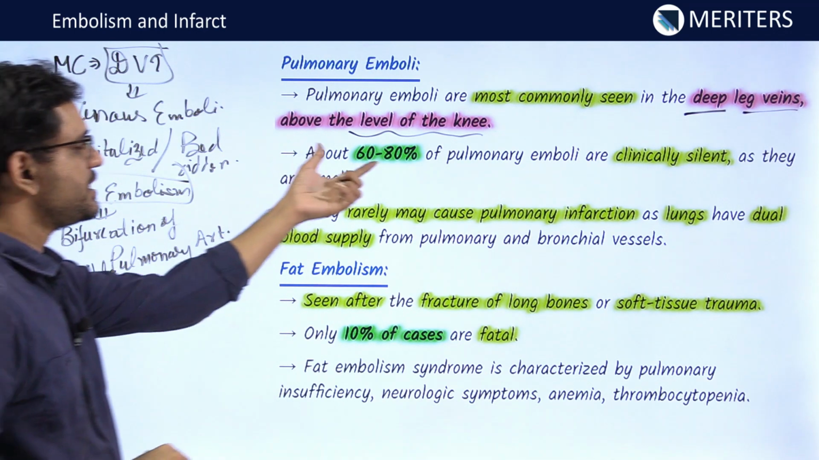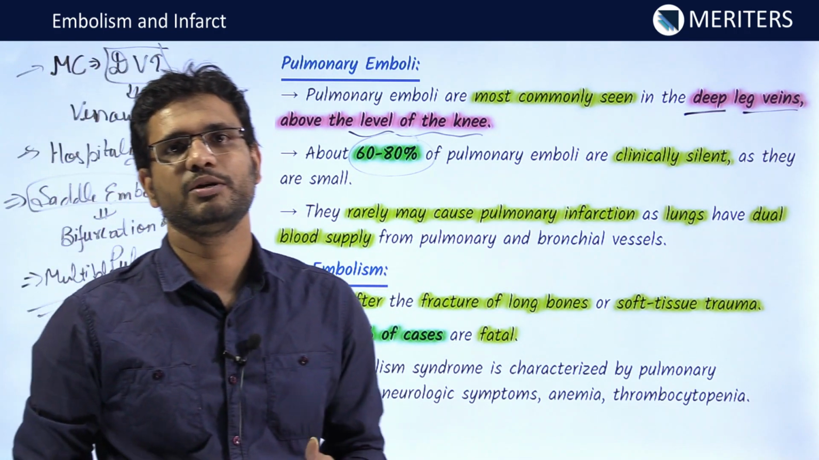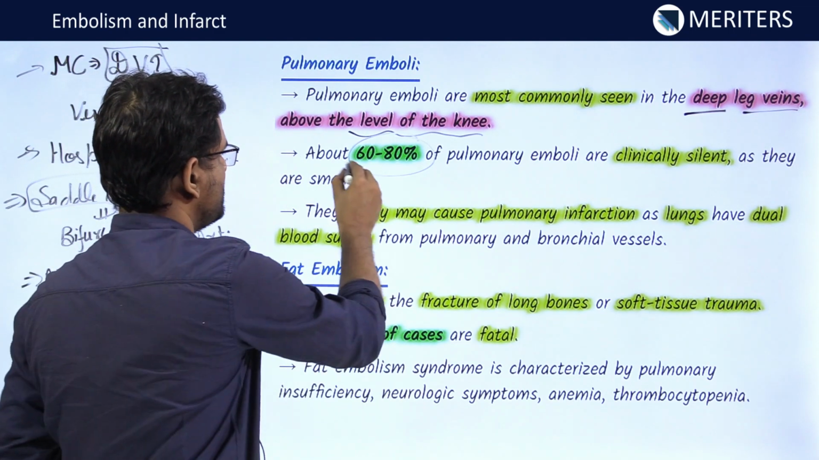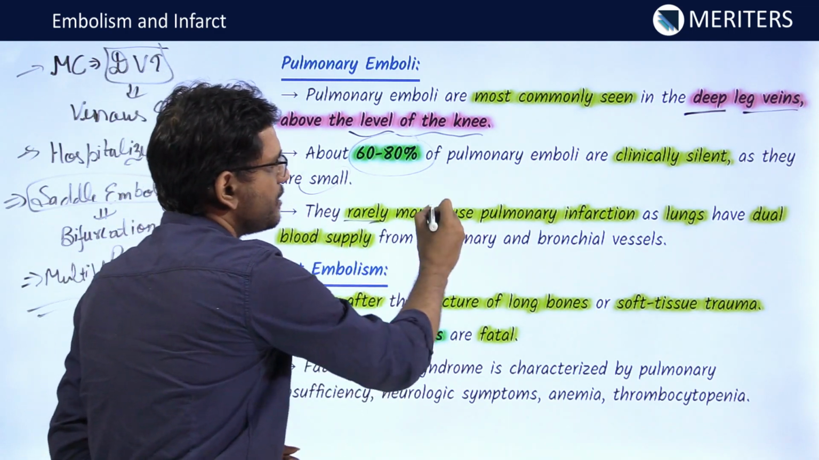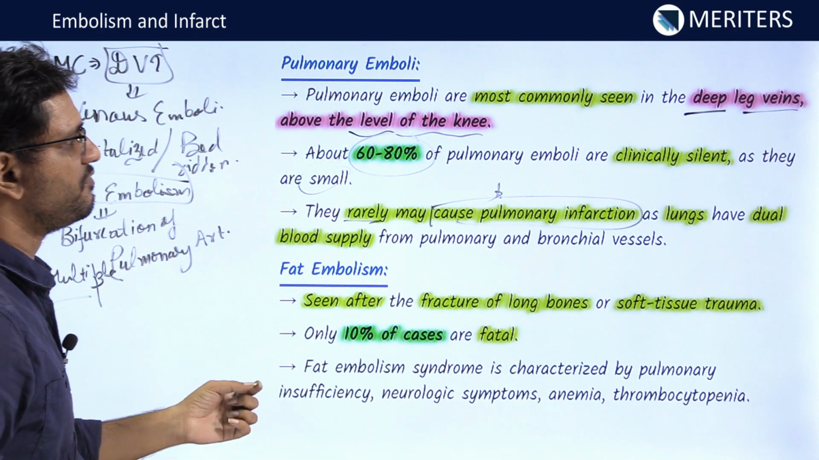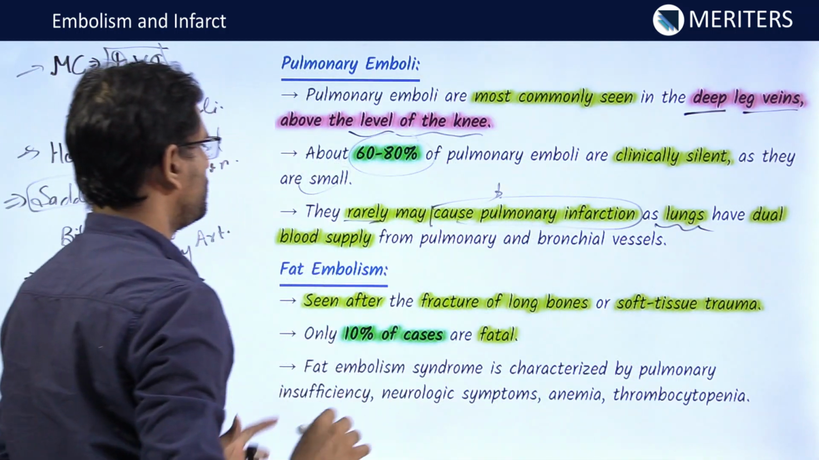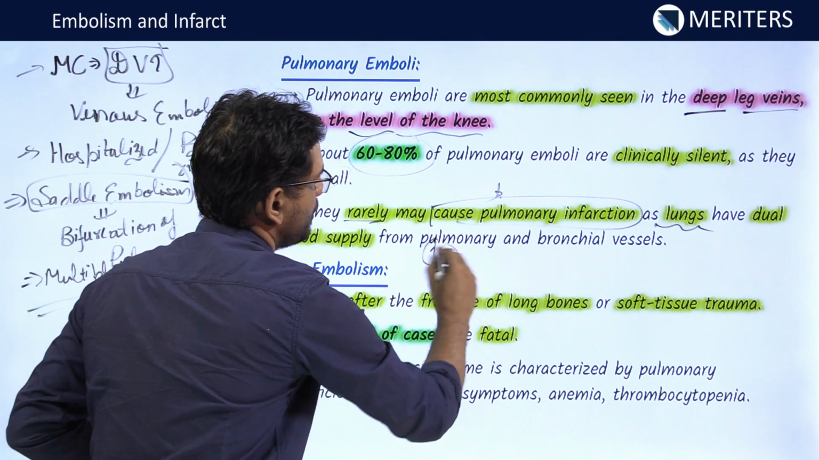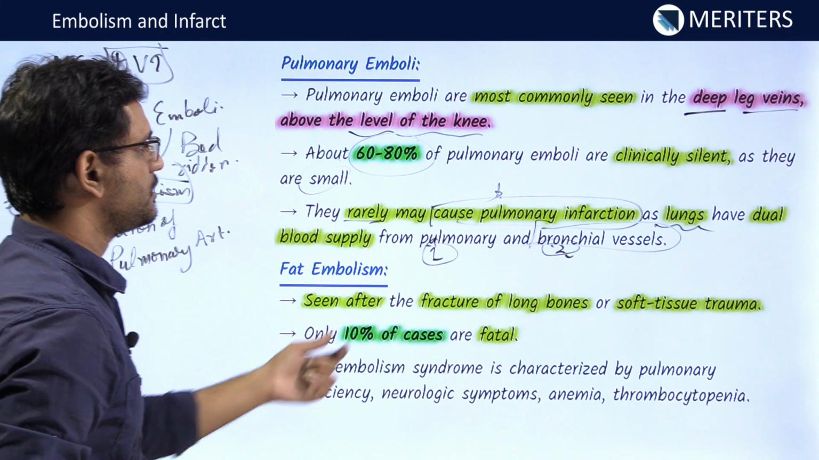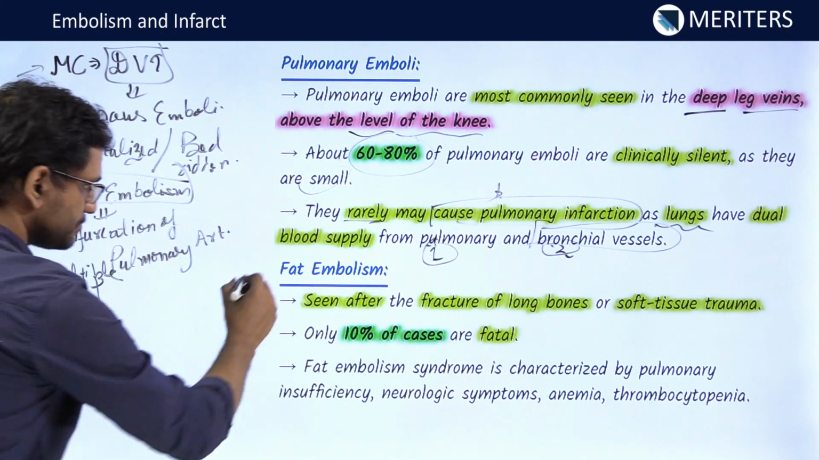Now about 60 to 80% of pulmonary emboli are clinically silent because the patient won't have any symptoms, because of their small size, right? They rarely may cause pulmonary infarction. Pulmonary emboli do not cause pulmonary infarction, or it is very rare, because lungs have two blood supplies: one from the pulmonary vessels and another from the bronchial vessels. That's the reason these are generally silent, and pulmonary infarction is not seen in the lungs.